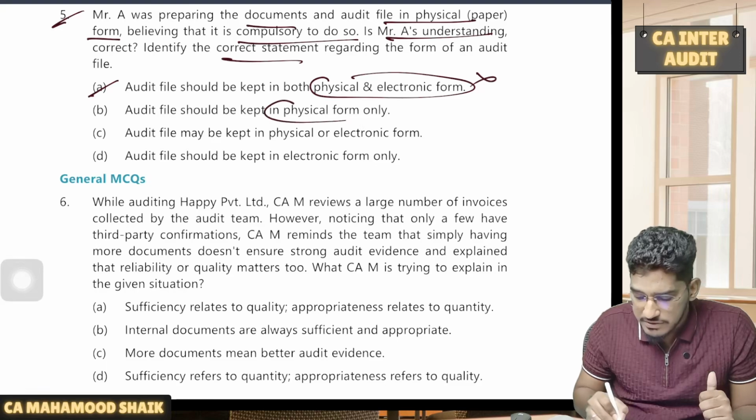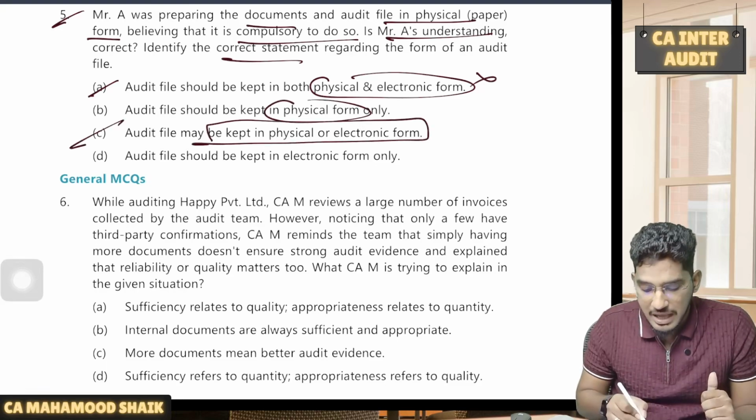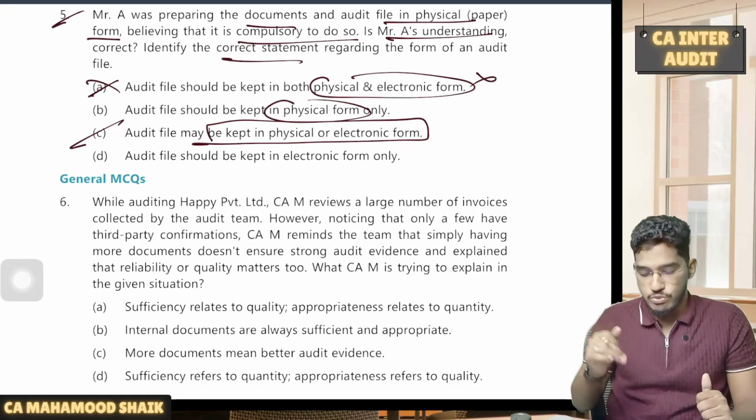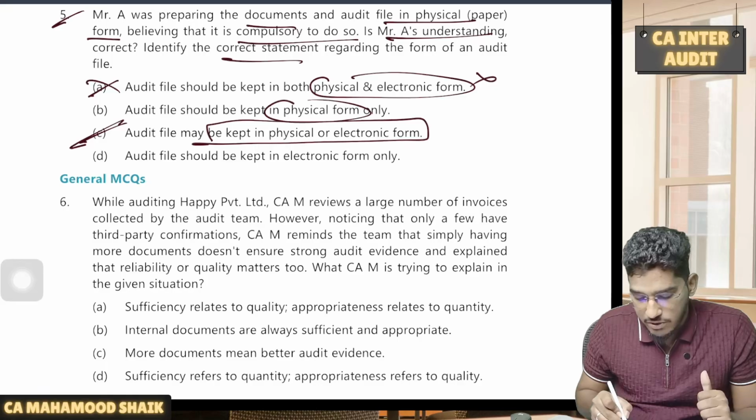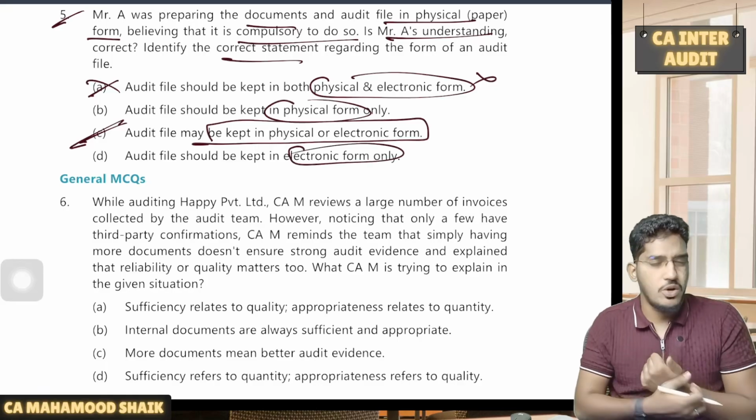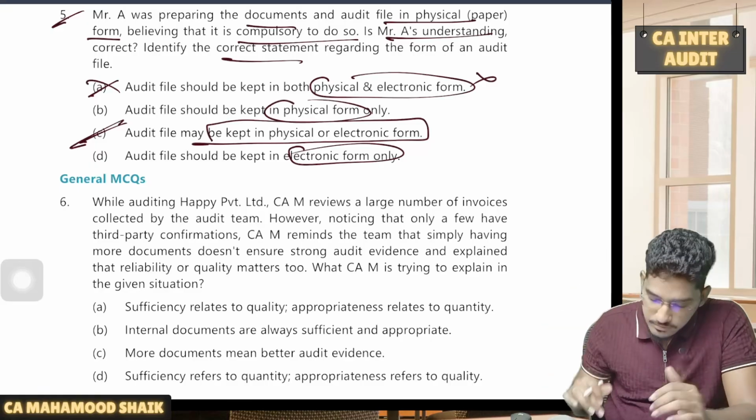Audit file should be kept only in physical form. No. Audit file may be kept in physical form or electronic form. Yes, that option has been given by SA 230. So the correct option is C. Whereas if you read option D, they say that audit file should be kept only in electronic form. That is also not mentioned in SA 230. An option has actually been provided to the auditor.